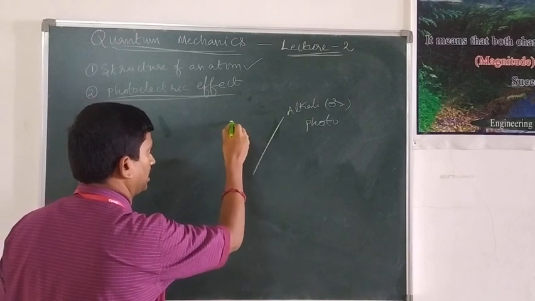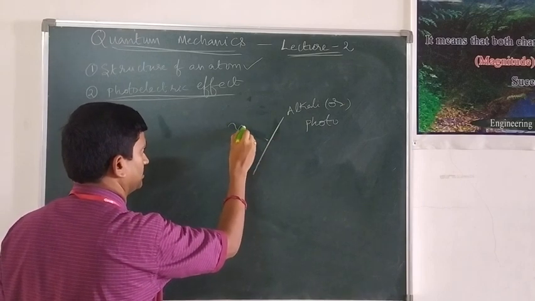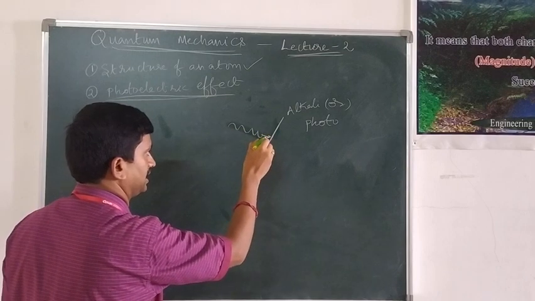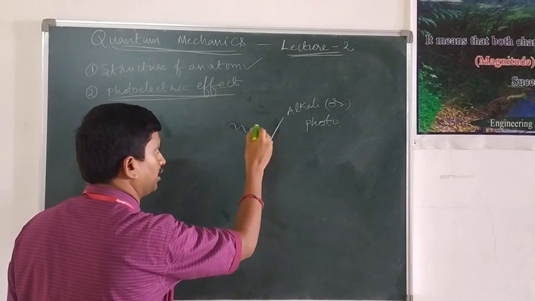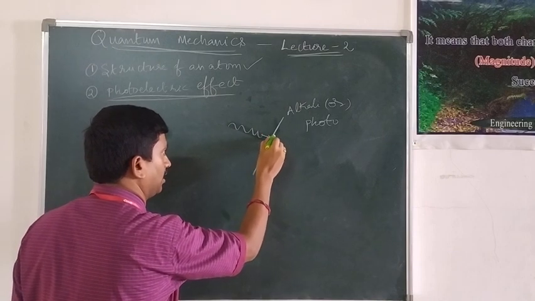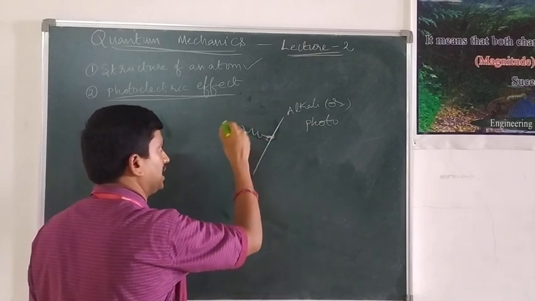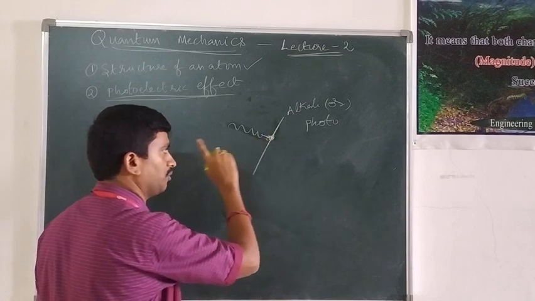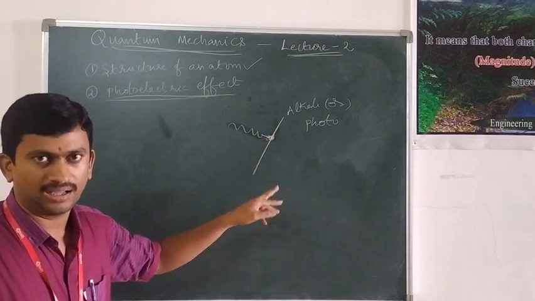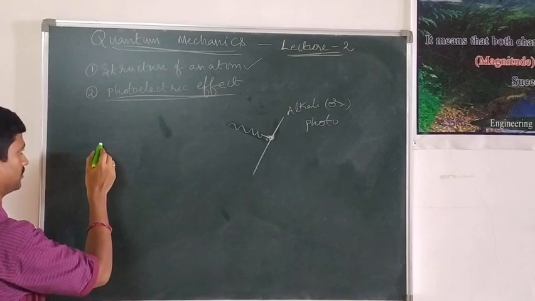Whenever a photon of a certain energy, with a certain frequency, is incident on this alkali metal, this photon is completely absorbed by an electron inside this metal. That means one photon is absorbed by one electron, and this electron utilizes this energy in two ways.